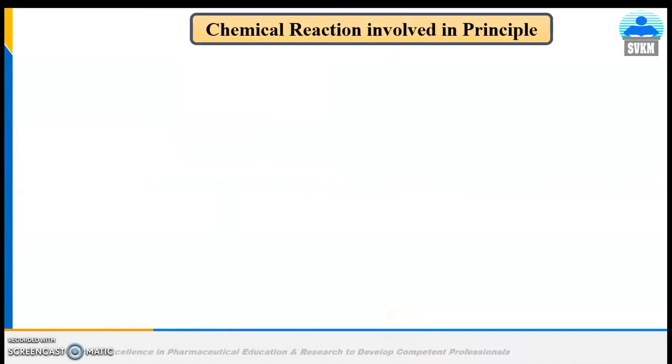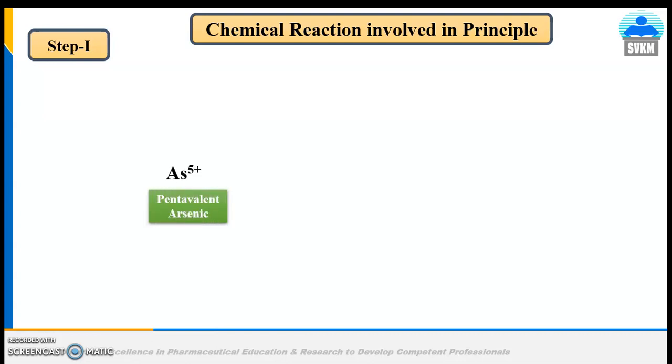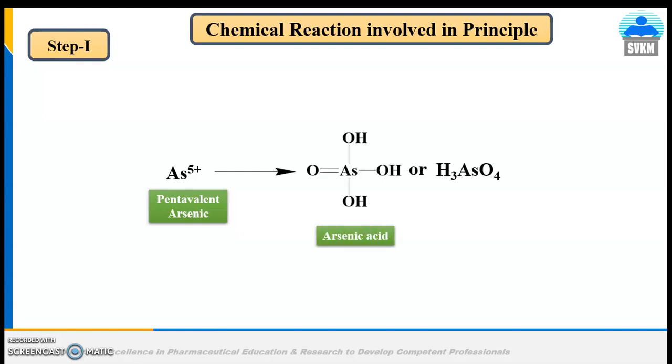Now, the chemical reaction involved in the principle. We will discuss it step by step. In the first step, when a sample is dissolved in an acid, the arsenic impurity present in it gets converted into arsenic acid, depending upon the valency state.